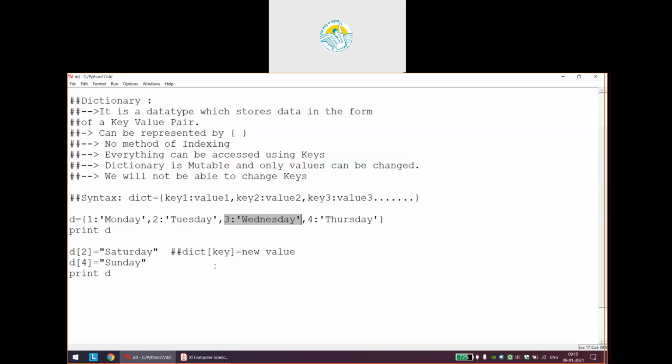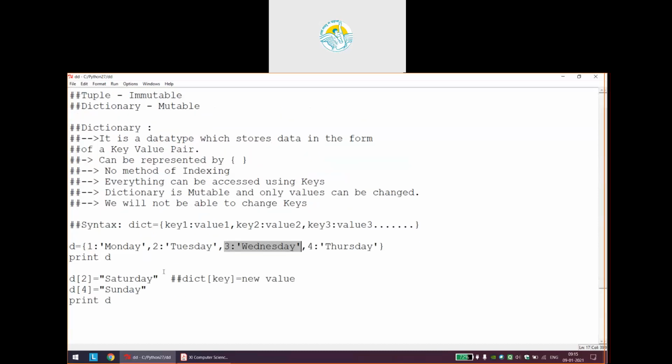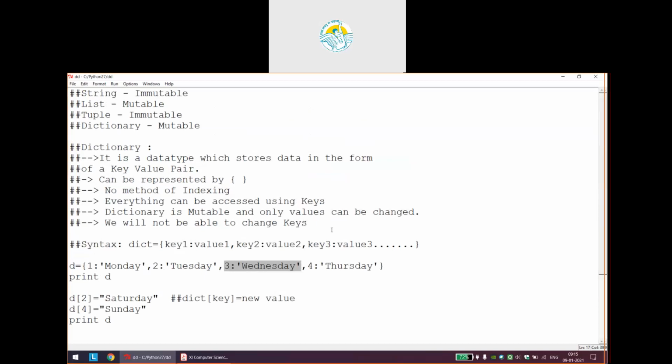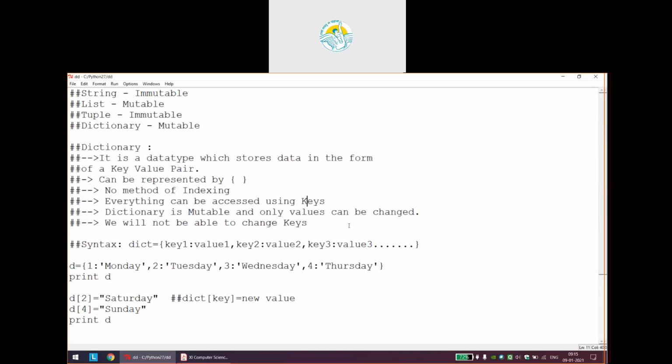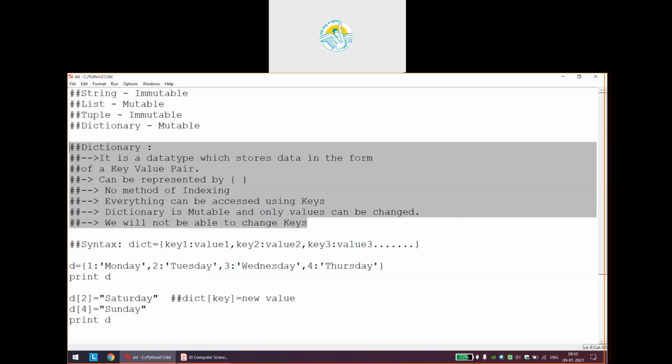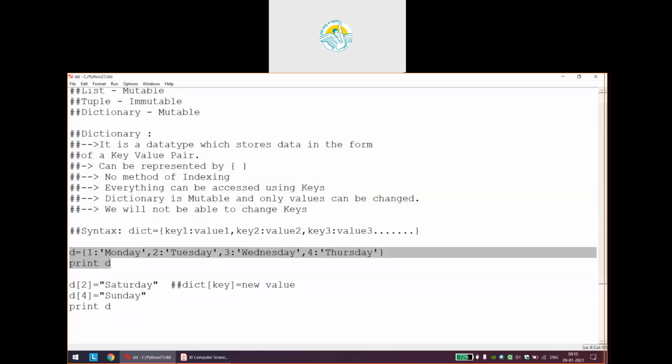Okay students, so this was only the introduction of dictionary. Please make sure you screenshot this, because it holds a lot of information regarding dictionary, and you can write it up later in your notebook. I discussed today how we create a dictionary, and how different kinds of dictionaries of string and character can be created.